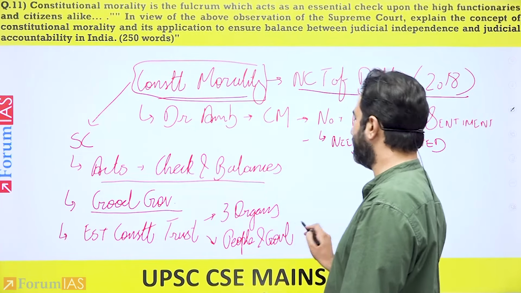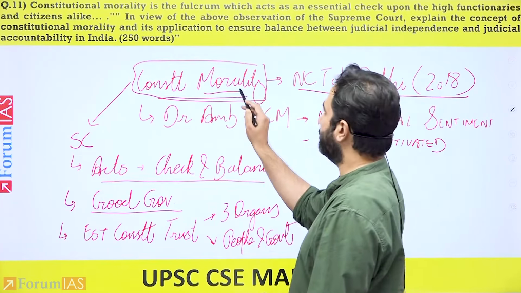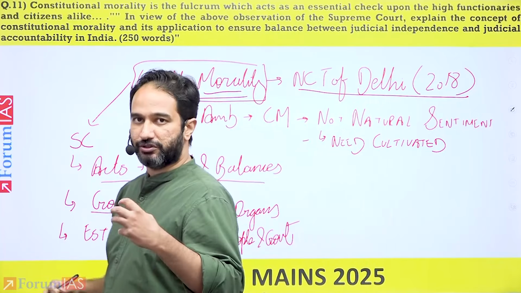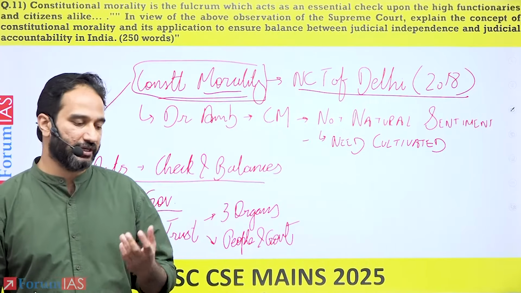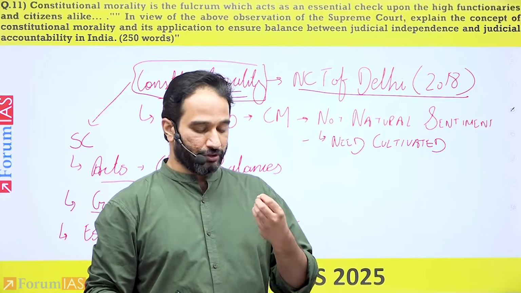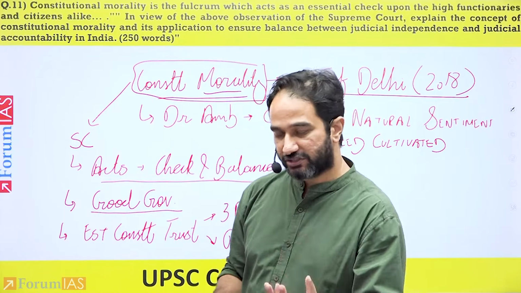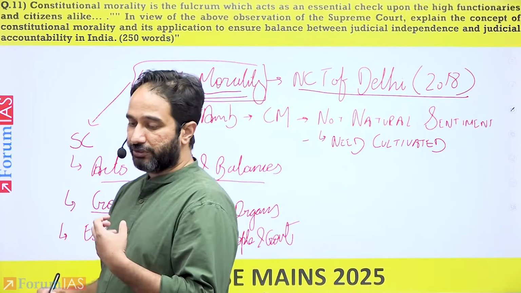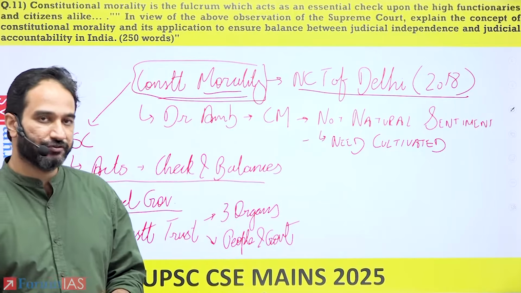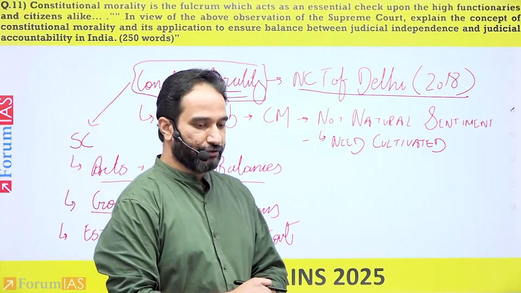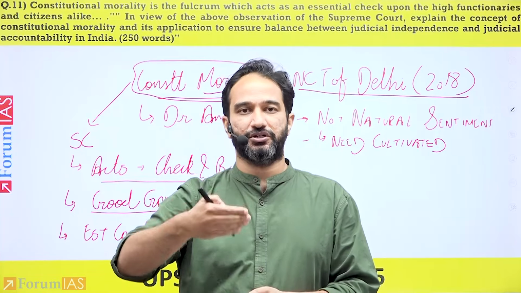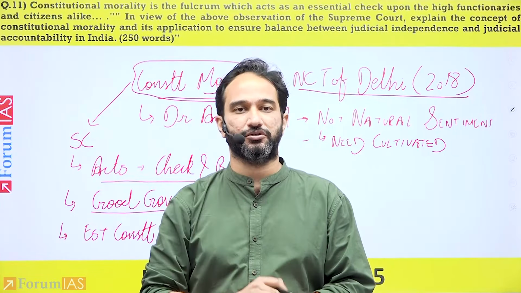When we talk about the idea of constitutional morality, what it basically means is that the morals on which the Supreme Court would interpret and decide on cases, the morals on which the legislature should make laws, the morals on how the executive should implement laws, those morals should come from the Constitution. And what are the morals mentioned in the Constitution?